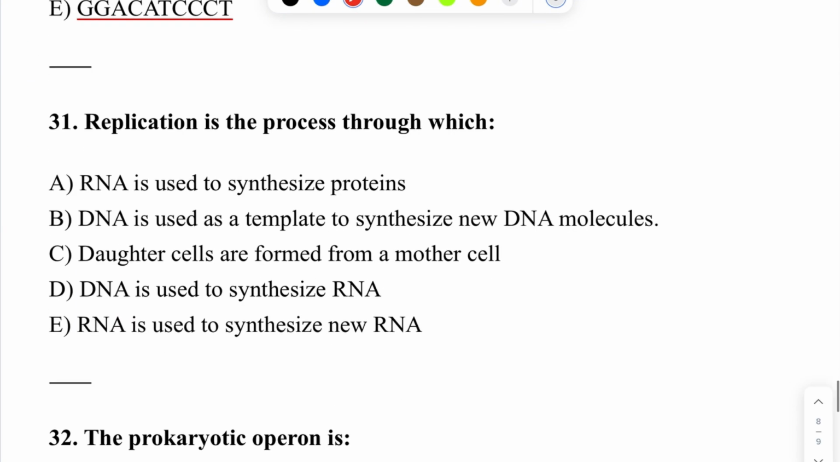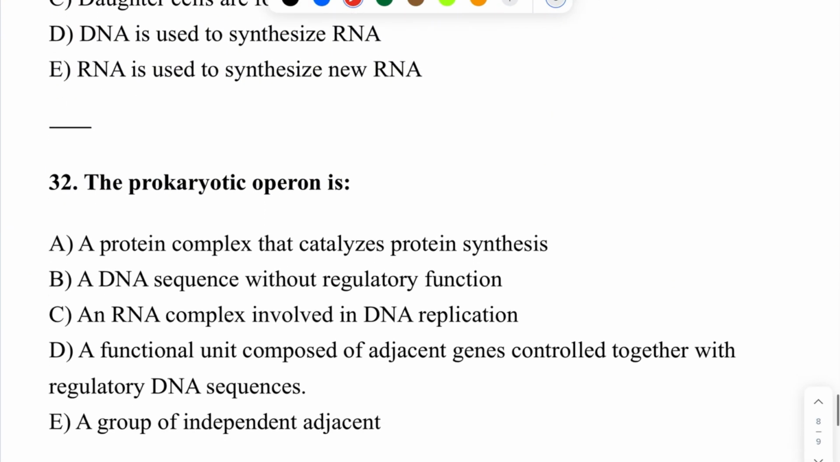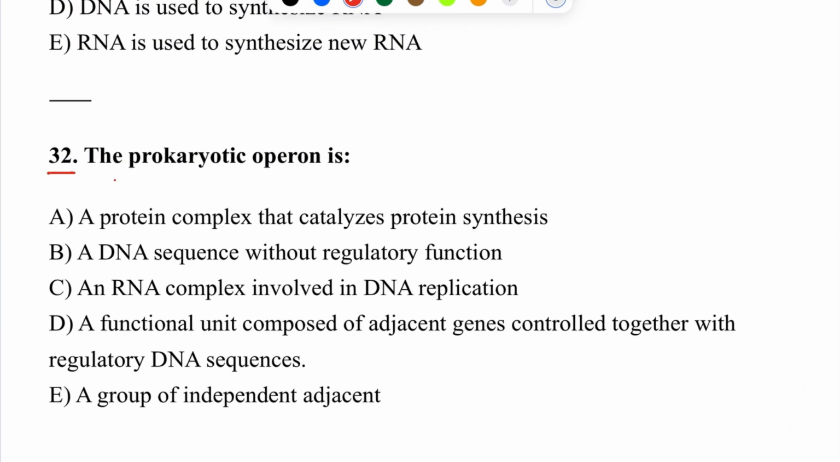So the next question, 31. Replication is the process through which, B, DNA is used as a template to synthesize new DNA molecules. It's a very easy question. So 32, the prokaryote operon is a functional unit composed of adjacent genes controlled together with regulatory DNA sequences.